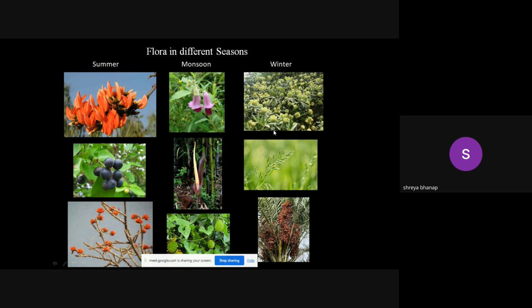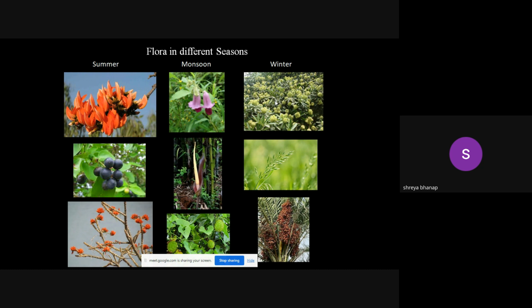In winters also, ground cover will be there, but it will start drying up now. So the grasses which were present during the monsoon season will flower and start drying up. The flowering season of some plants is in winter, like Alstonia. Right now it is flowering. We are approaching the winters now, and the Alstonia is flowering.